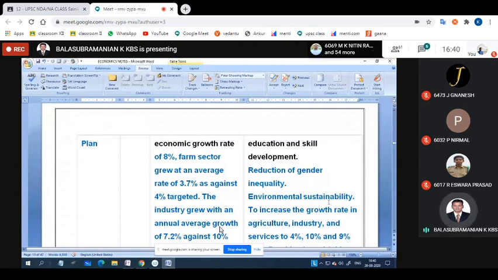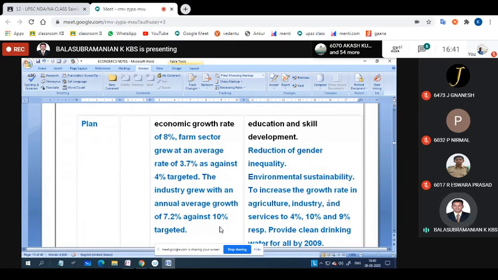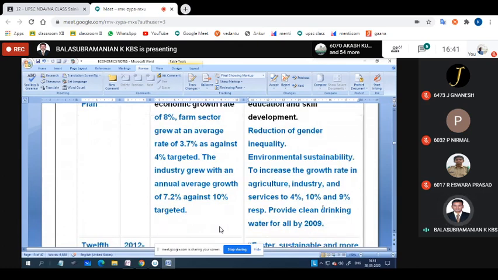The objectives they have taken: environmental sustainability, to increase the growth rate in agriculture, industries and services to 4%, 10% and 9% respectively, and provide clean drinking water for all by 2009. The 11th plan is too important because they have taken this agenda.